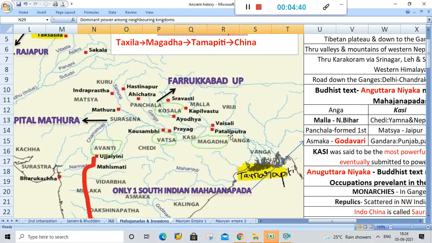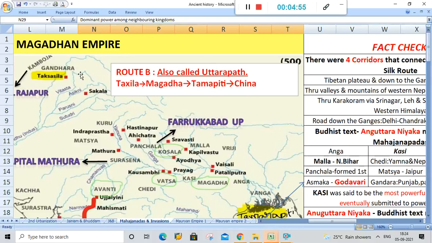So he took Anga by aggression, which made the eastern expansion of Magadha. Then he was in marriage alliance with Koshala and Vaishali. Then he was friends with Gandhara. So from here there was no threat to him from the northwest frontier.